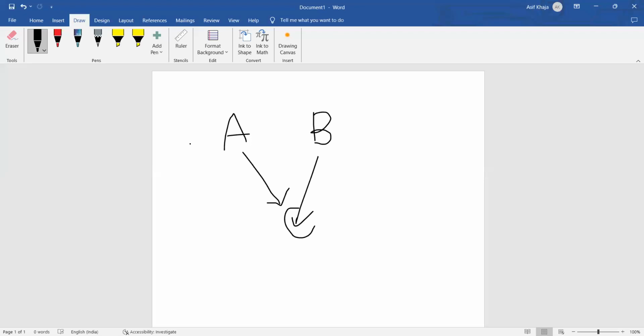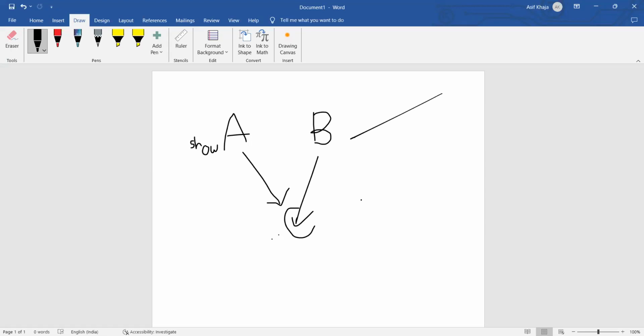For example, A has one method called show, and B also has the same method. Then if C class is inheriting from both classes and tries to override this show method, which class's method will it override?